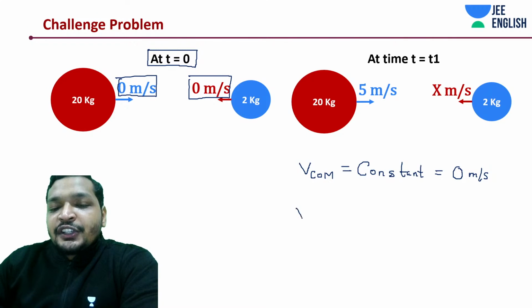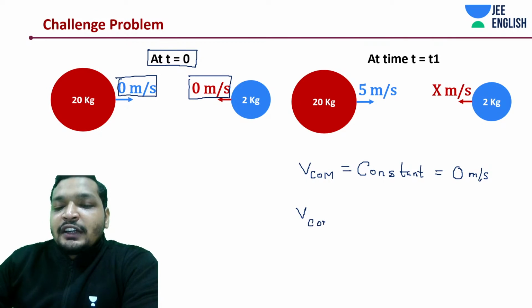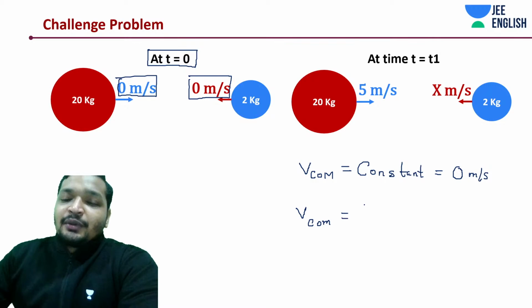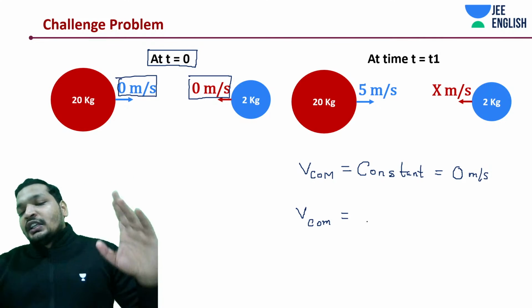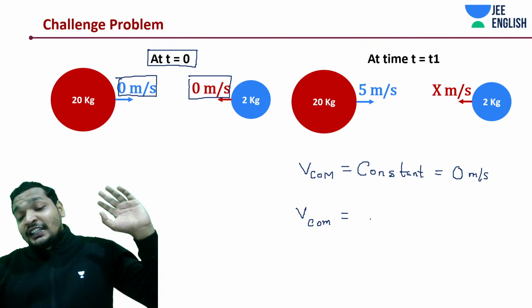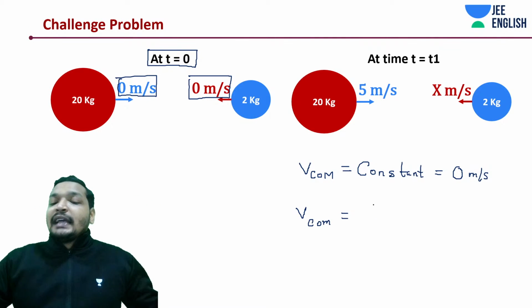What is velocity of center of mass? Just like your acceleration equation, if you differentiate the velocity of center of mass equation, you will get the acceleration equation.